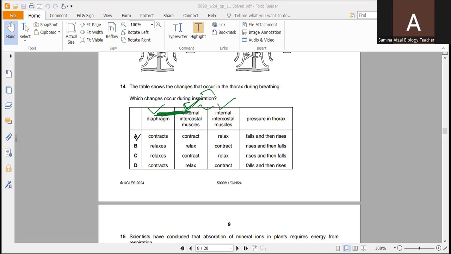At that time, the pressure falls, because this is the process of inspiration in which we have to take air inside. So according to this, A is the correct option.